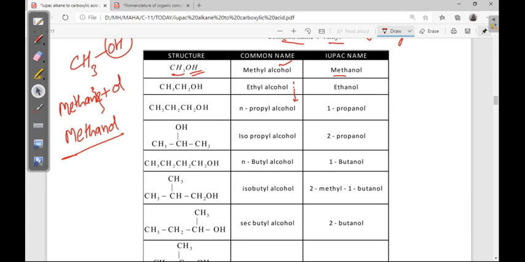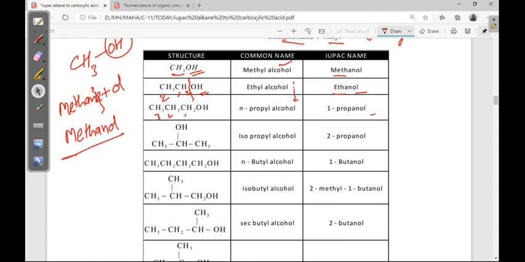Okay. Now, two carbons are there. Ethyl alcohol is the common name because this much is the ethyl group. It is OH, ethyl alcohol. IUPAC name: two carbons are there. So ethane plus ol, ethanol. Now 1, 2, 3. Propane plus ol, propanol.